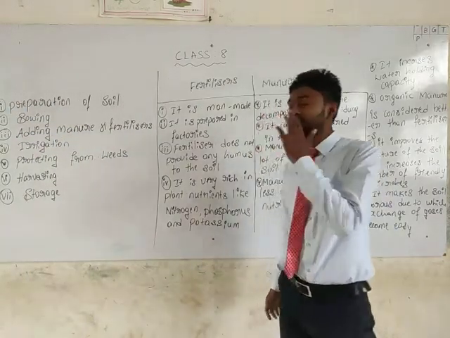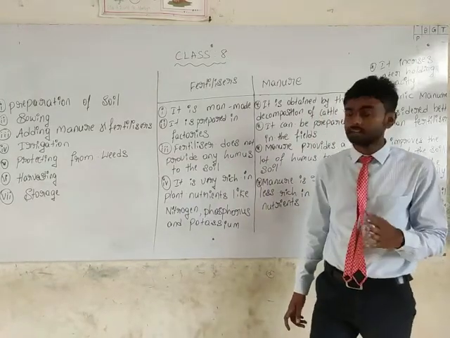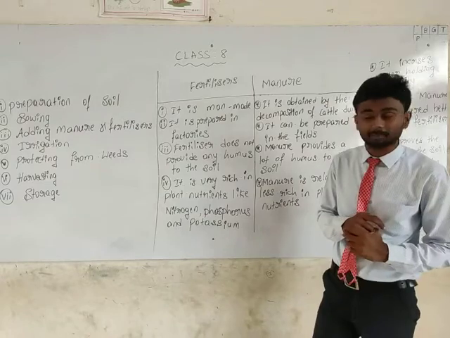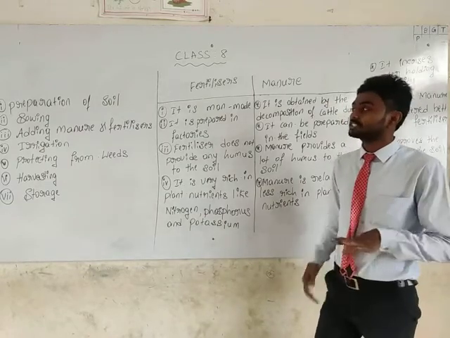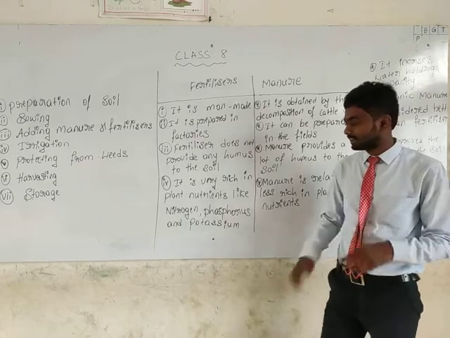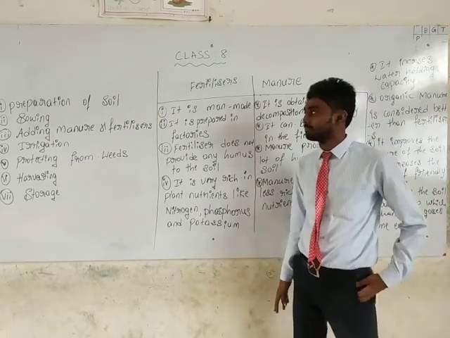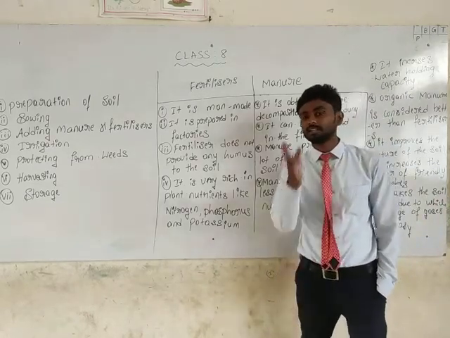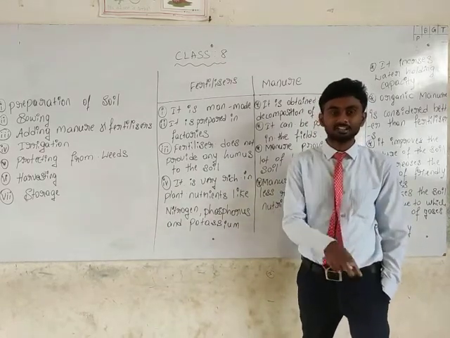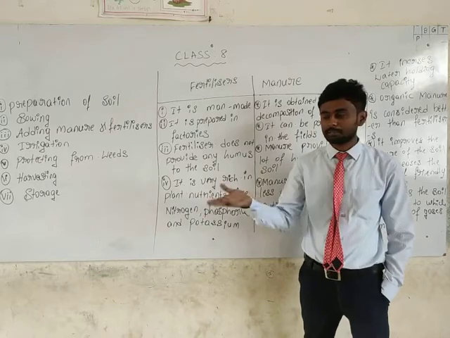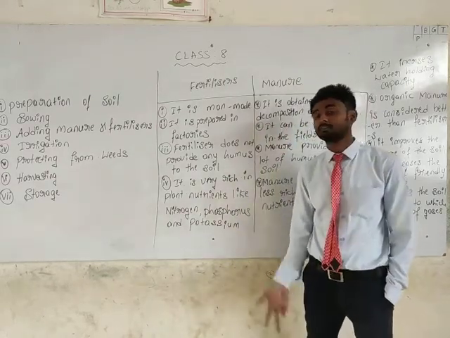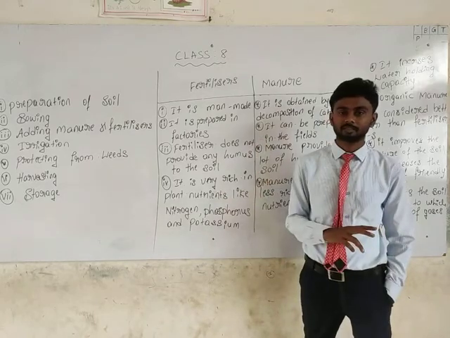In the last class we discussed the preparation of the soil and the sowing method. The third point is adding the manure and the fertilizers. Manure and fertilizers are the main role in the agriculture field, because both are necessary and essential to the crop fields. Some people use manures, some use fertilizers, some use both.